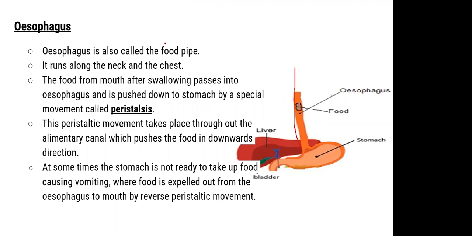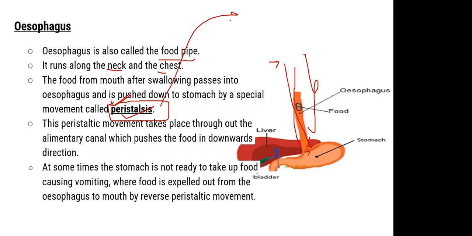So the esophagus is also called the food pipe. We know that it runs along the neck and the chest. The food from the mouth after swallowing passes into the esophagus and is pushed down to the stomach. Stomach तक उसको push करते हैं, mouth से लेकर stomach तक वो food जब जाता है फूड पाइप के थ्रू, तो एक स्पेशल टाइप की मूवमेंट होती है उसके अंदर. We call that movement peristalsis. This is an important term and a new term for you, peristalsis.